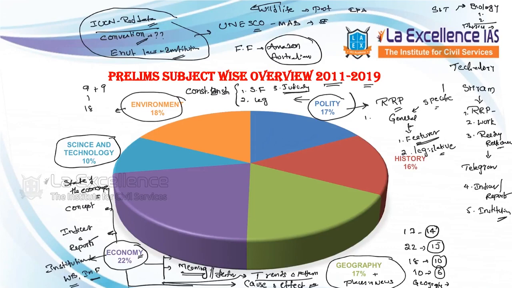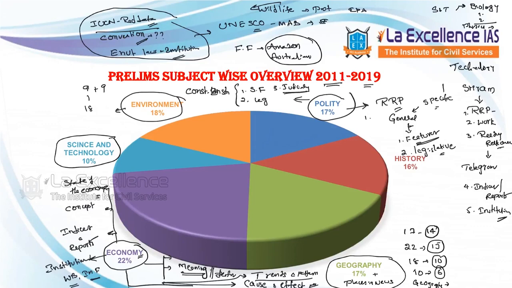So geography, international organizations and their locations, etc., are also included in places in news or international organizations in news. In this case, geography questions are more conceptual. Let's take what the vegetation gradation is as we go up the Himalayas.